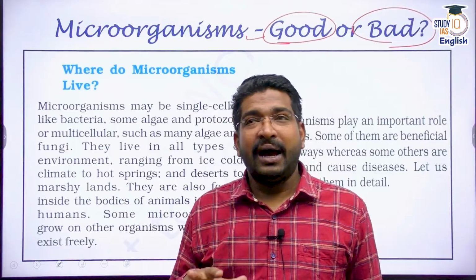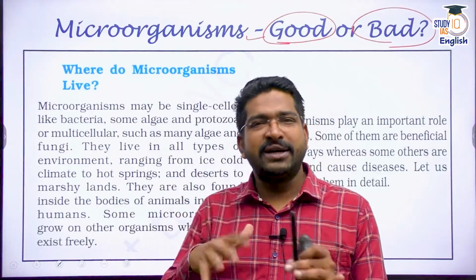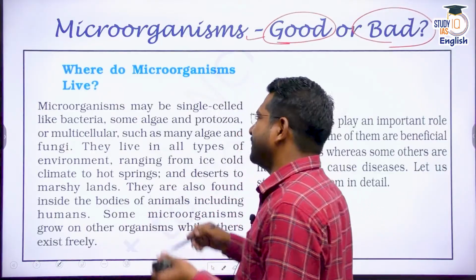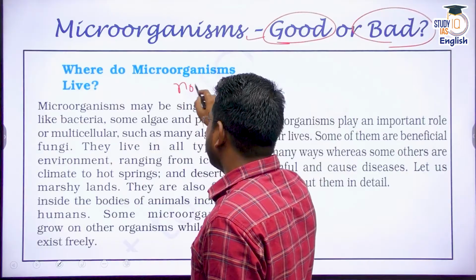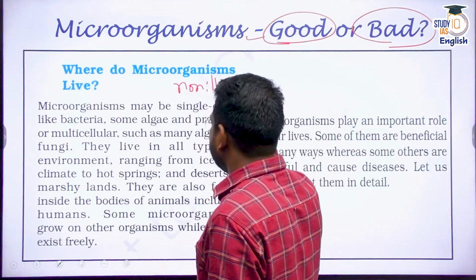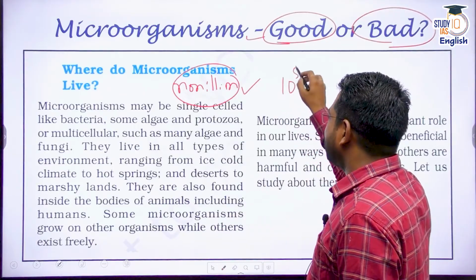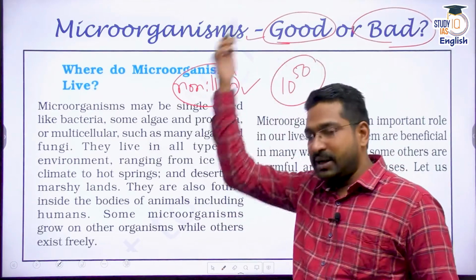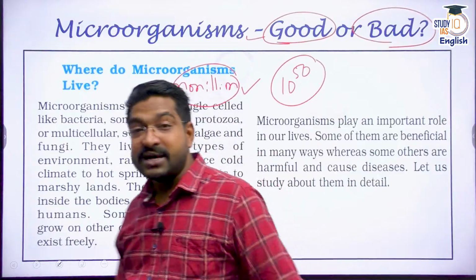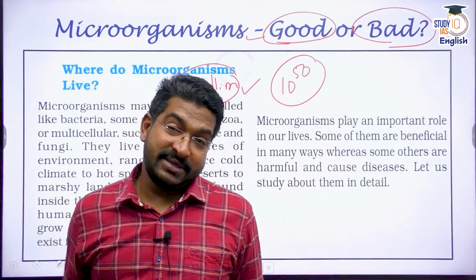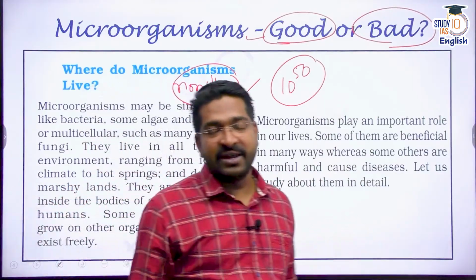There is no specific term to explain that, but in general, there is a term that uses nonillion, and there is a different definition for that also. It's somewhere in the range of 10 power 50, in fact, 10 power 50 plus. The number of bacteria are in nonillion numbers. Huge numbers. They are present everywhere.